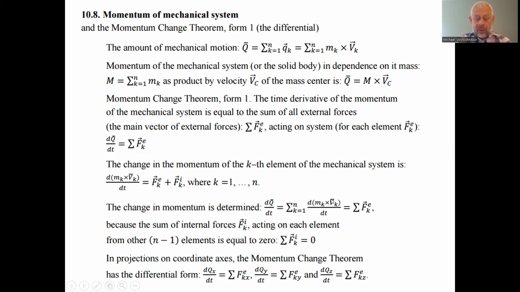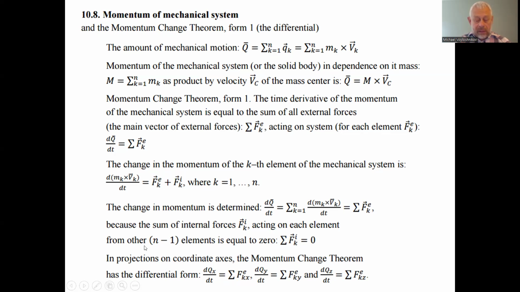This is a vector total of all momentums, that is the amounts of mechanical motion of the separate parts, the elements of the mechanical system. Because the sum of internal forces acting on each element from the other elements is equal to 0, we can reduce this without the second summand. Only the first summand remains in the total.